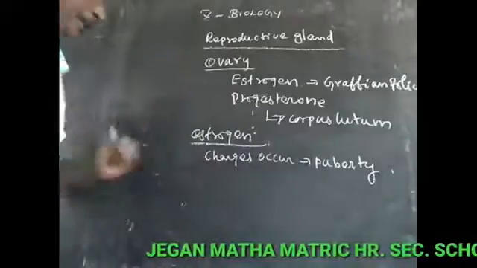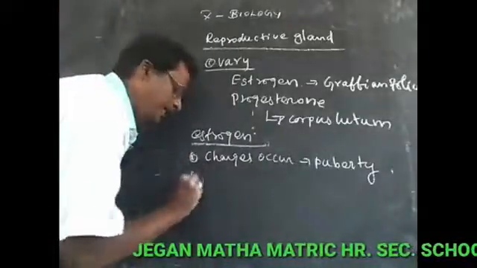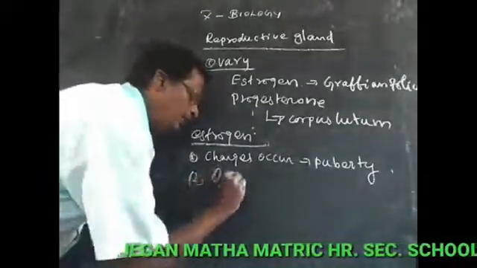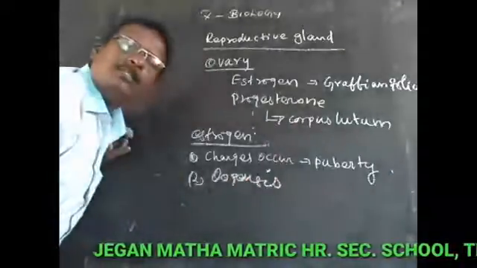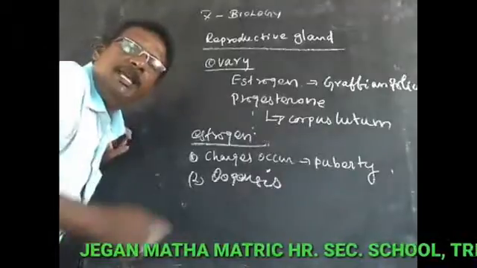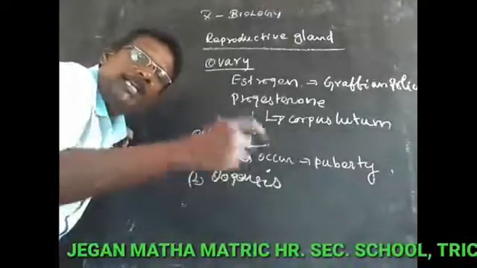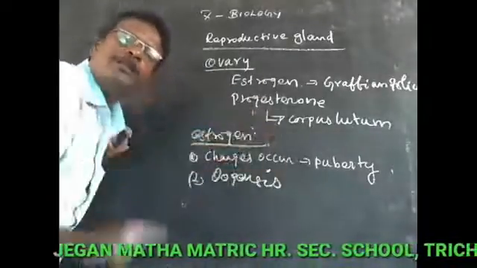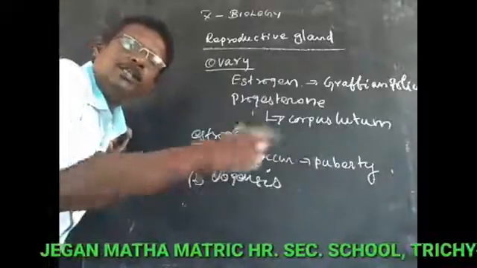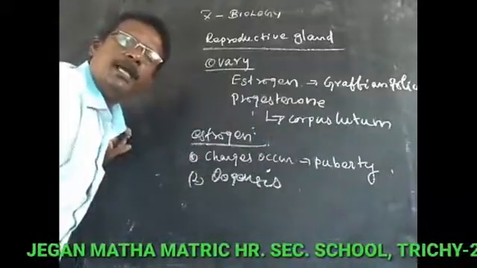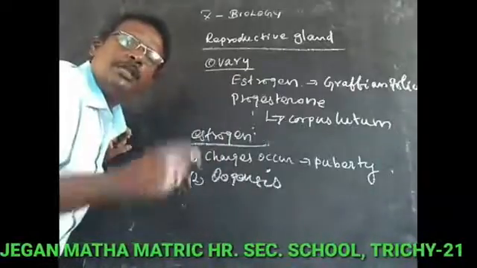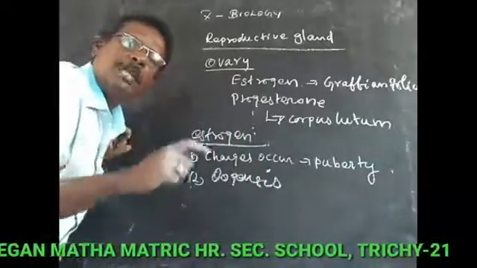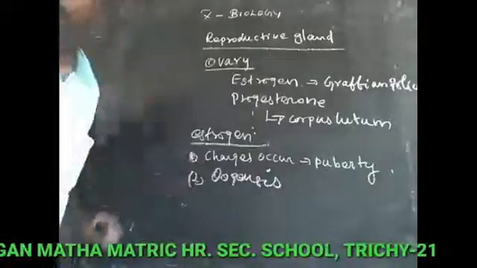The second is the initiation of the process of oogenesis. It means the formation of ova in the female reproductive system. At the time of egg development, meiotic cell division takes place, which produces oogenesis.